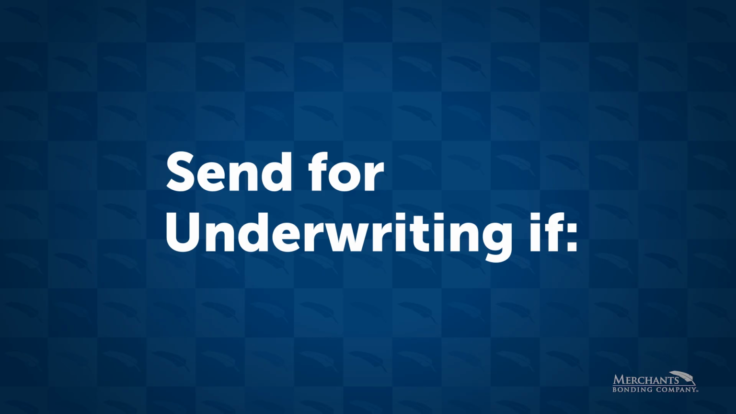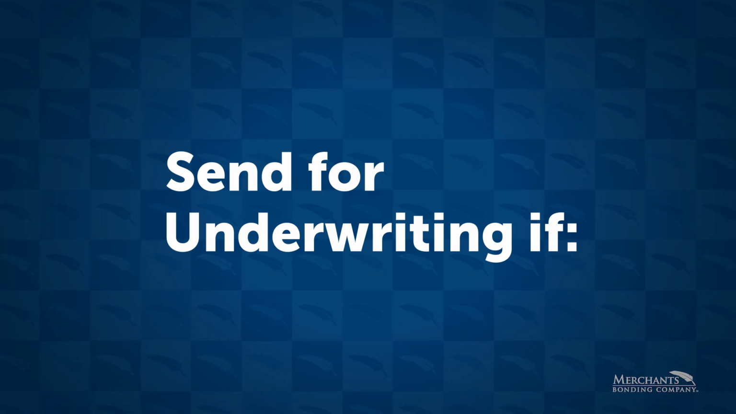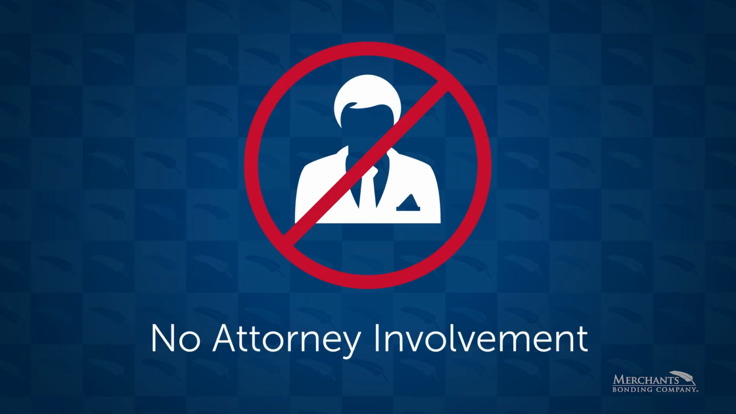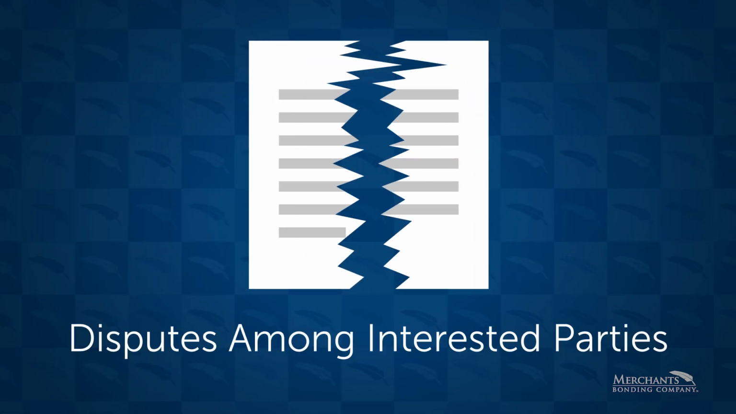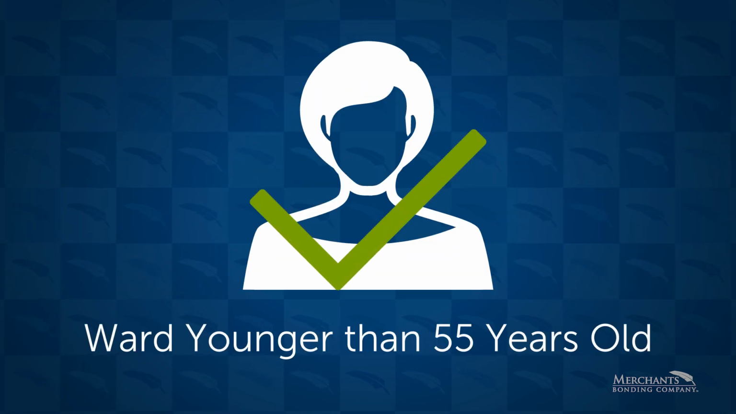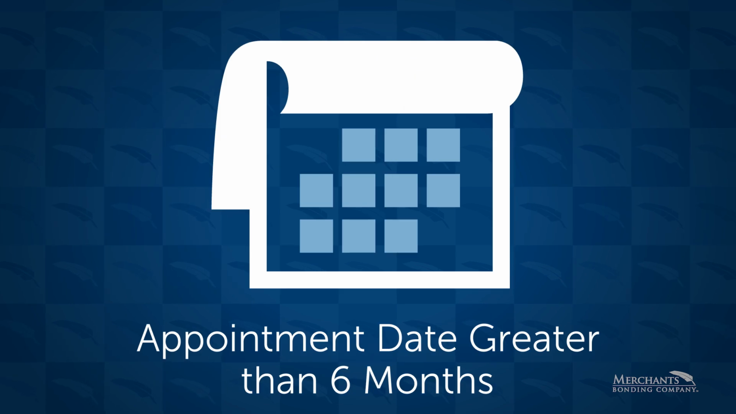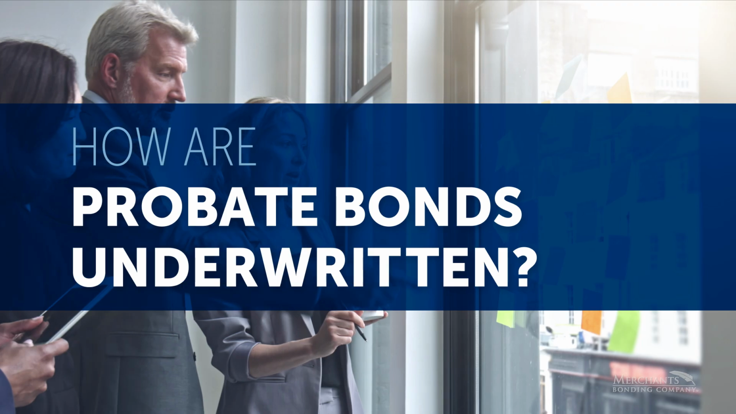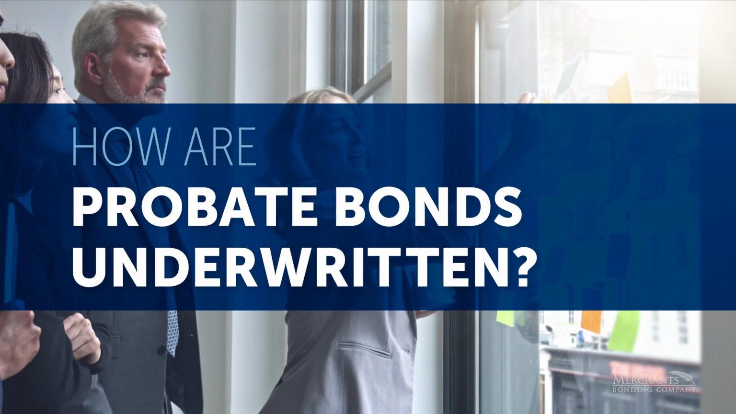before issuing. Circumstances to send the request in for underwriting include no attorney involvement, disputes among interested parties, ongoing business of the estate, the ward is younger than 55, perpetual trusts, pending lawsuits, or if the date of appointment is greater than 6 months. How are probate bonds underwritten?